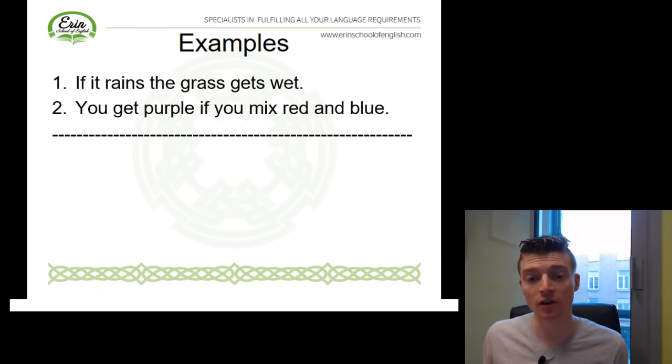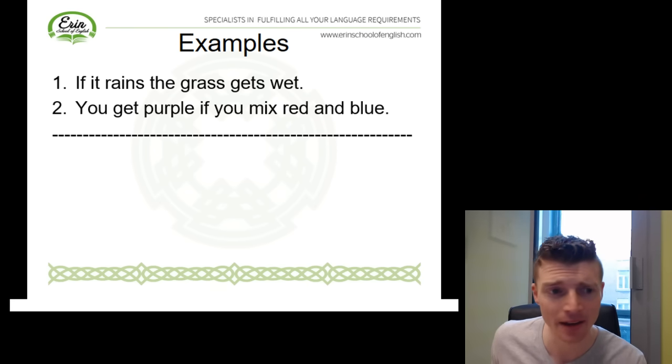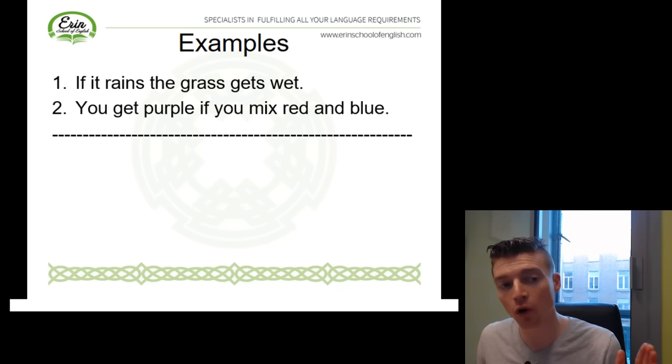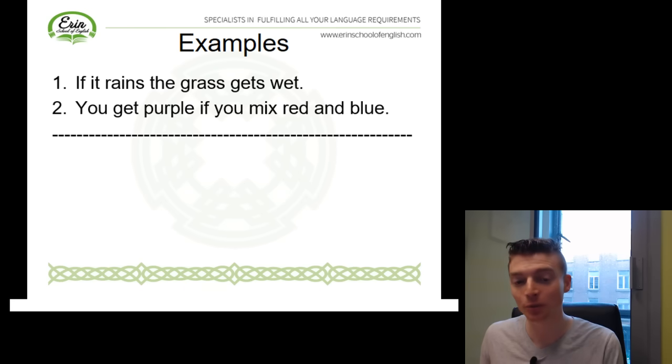in these 2 sentences, I've actually swapped the clauses. So in the first sentence, I'm beginning with the if clause. In the second sentence, I'm beginning with the other clause. You can do this with all the conditional tenses in English. It doesn't matter if you want to start with the if clause or the other clause. The meaning is still the same. In fact, the only difference is, you probably notice a small mistake here, because if we begin with the if clause, we should always separate the 2 clauses with a comma. So right here after rains, there should be a comma. If you begin with the other clause, you don't need to include the comma.